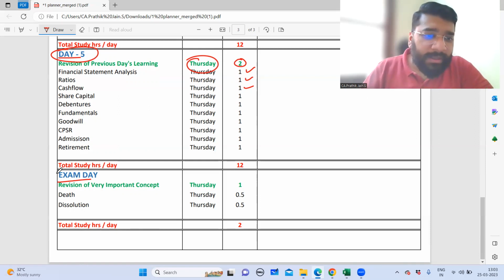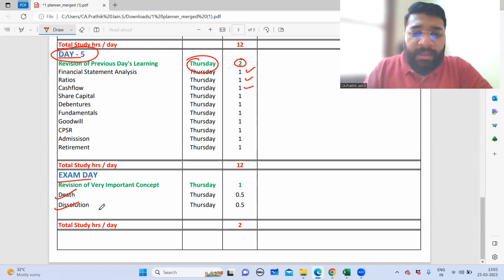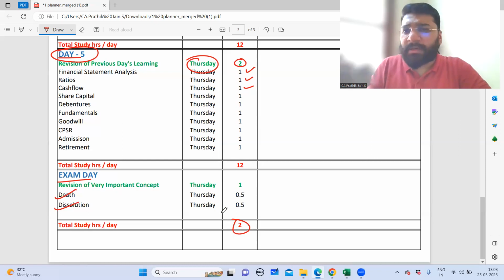And on exam day, you can do a revision of these two topics, which are pending. I think more than 2 hours is very difficult to give, but I think you can stretch. If you get up early in the morning, you can stretch an additional 3 hours.